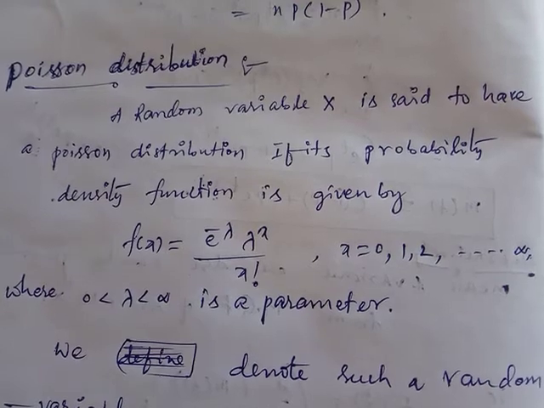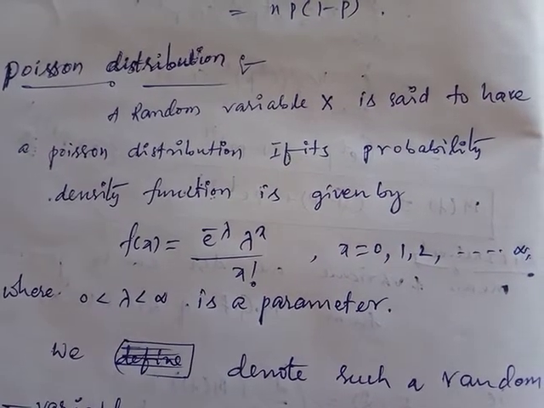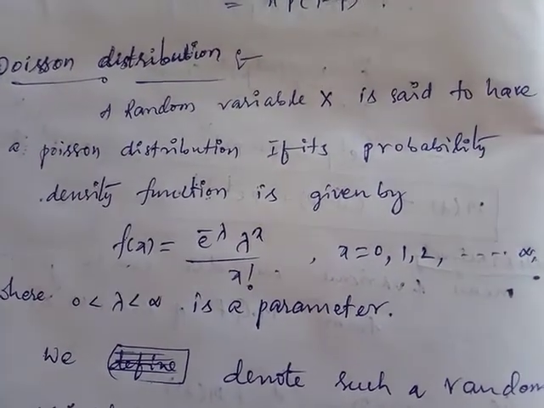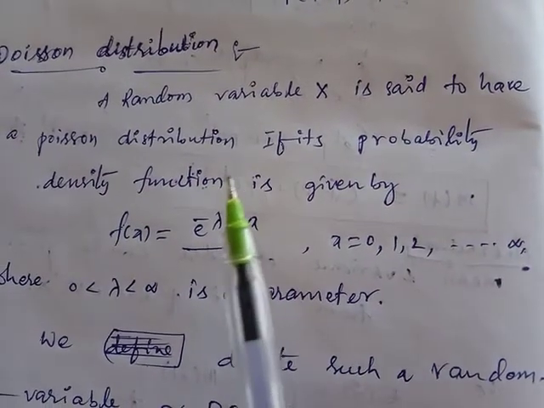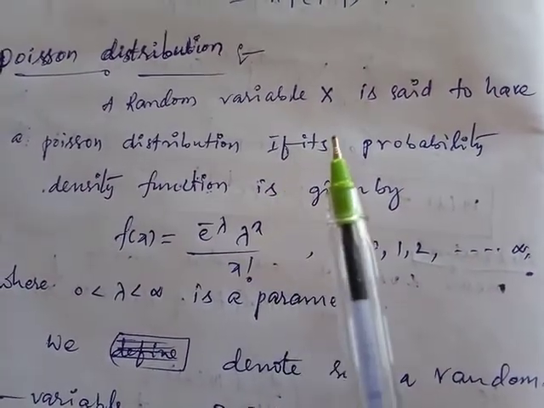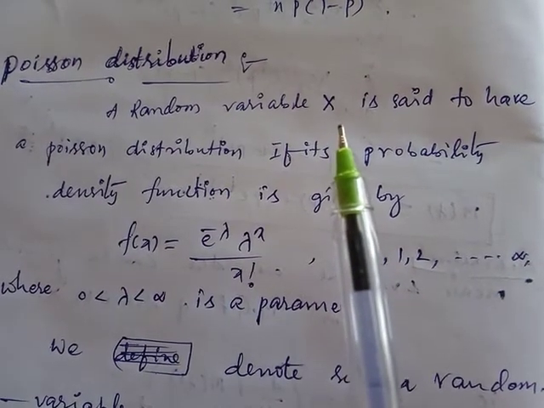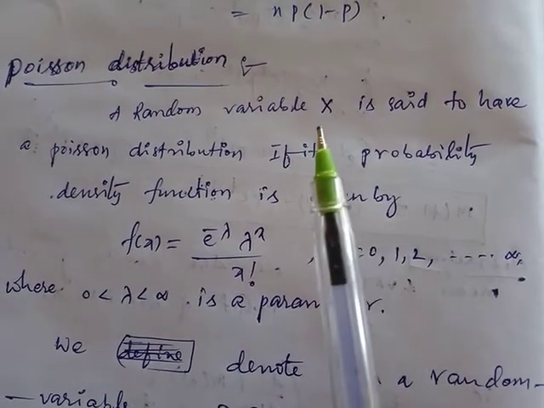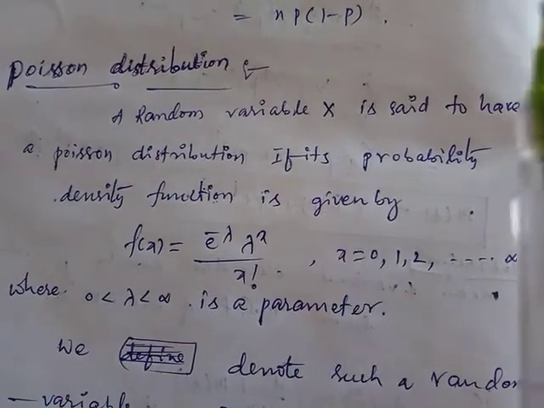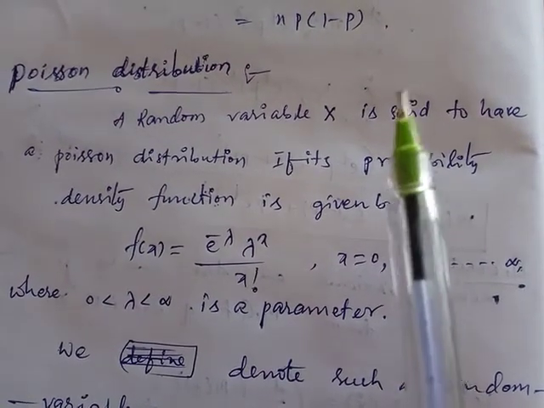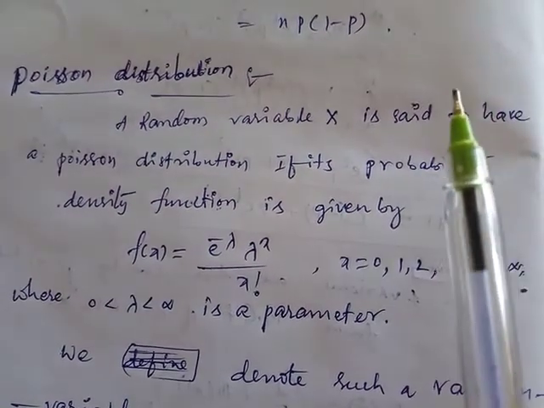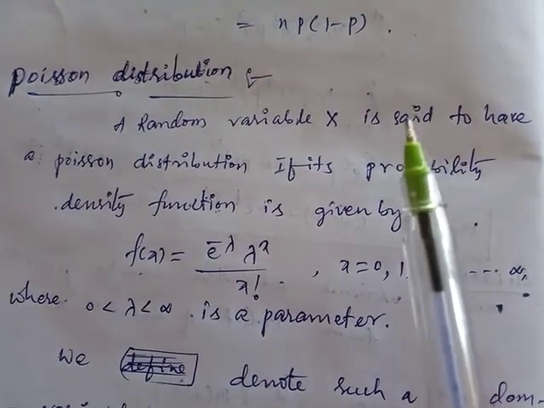Let us discuss the Poisson distribution. Our lecture is the Poisson distribution. A random variable x is said to have a Poisson distribution. Previously we already discussed the Bernoulli distribution and the binomial distribution. In the binomial case, x is a random variable with a density function. In the Bernoulli case also it has a density function. So every distribution has its own density function.